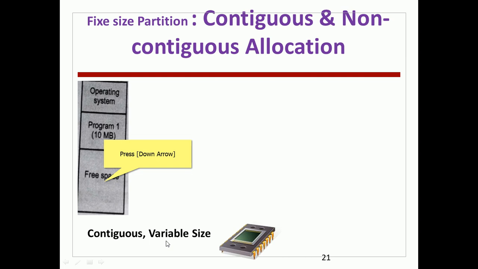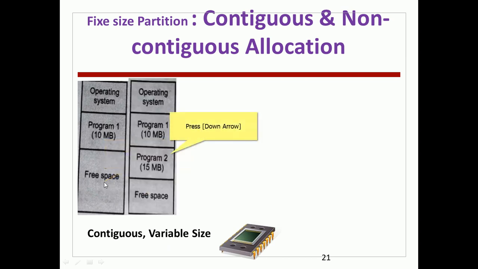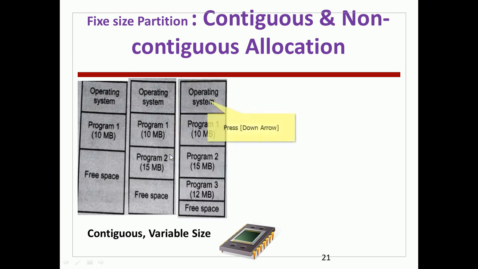Consider the situation: the operating system is at the top, program 1 is 10 MB, and the remaining space is free. Now program 2 has arrived, with a size of 15 MB. So 15 MB is allocated immediately after program 1, contiguously. The free space, which was larger earlier, is now reduced, as program 1 and program 2 have occupied memory.